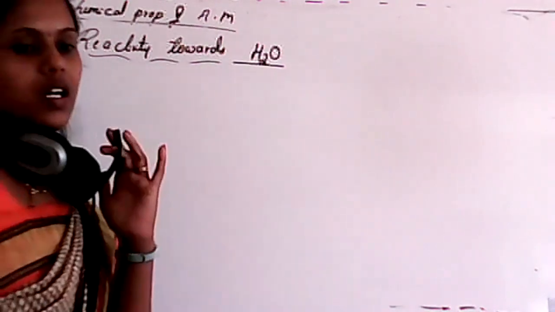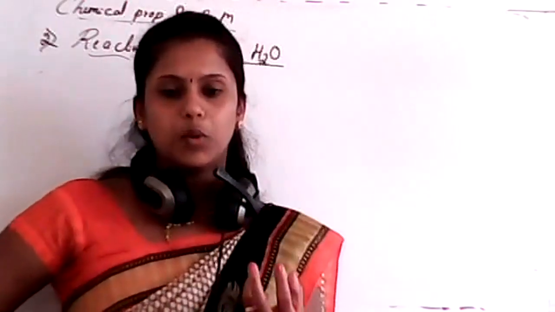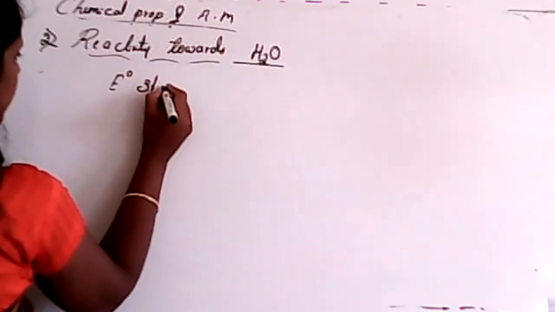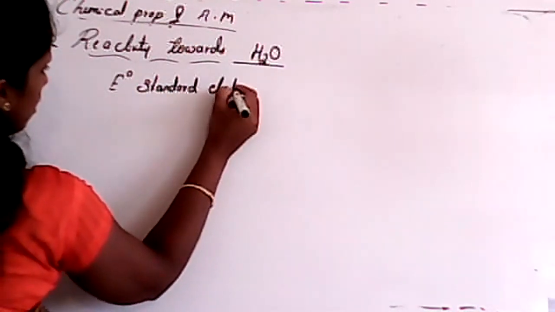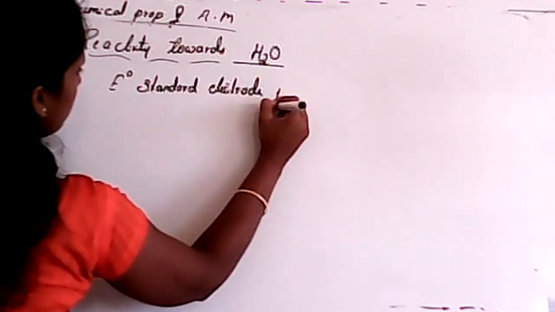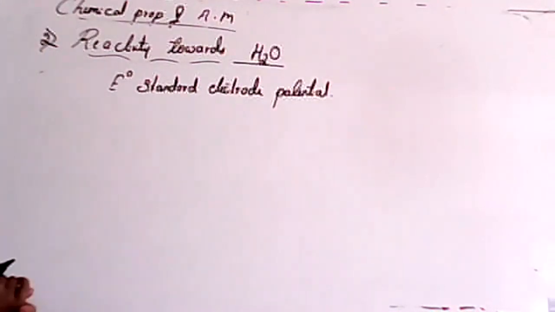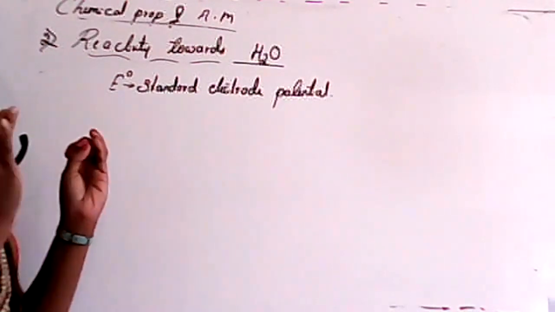Students, the redox reaction is not yet completed, isn't it? That means the redox reaction is pending. So I'll explain the things about redox reaction, because here we have to learn one thing, that is E naught, the standard electrode potential. This is very important. I don't want to explain the whole thing, but just give a clear idea.